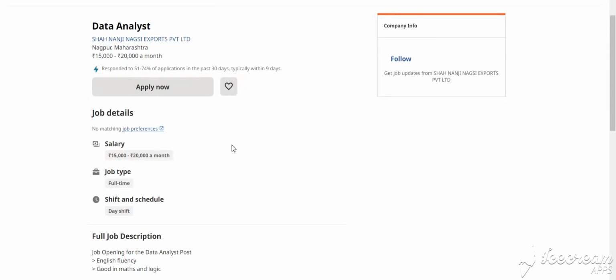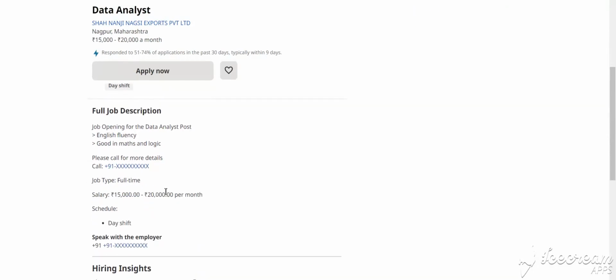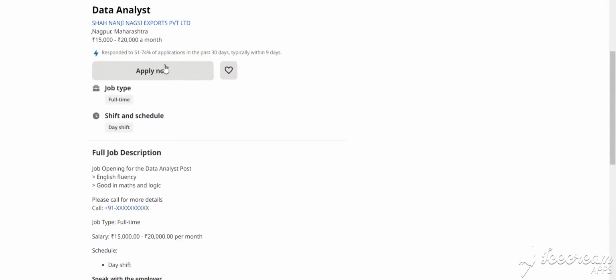Next job is data analyst for Nagpur, Maharashtra, and the salary is 50k to 20k per month. This is also a full-time opportunity. How to apply for this job: you simply click Apply Now and fill in the details.